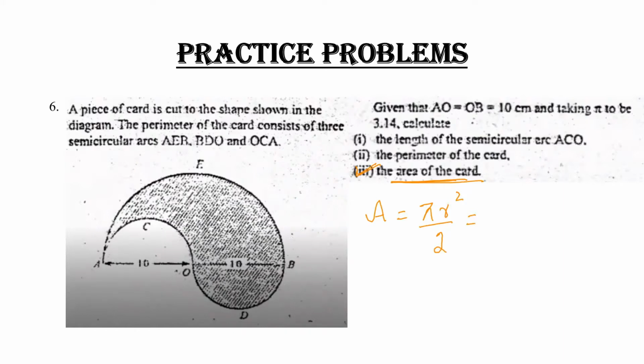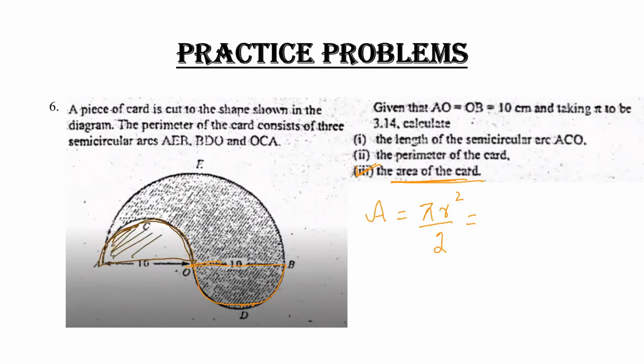So how can I calculate it? If we judge the question, this portion is basically the part of this portion. Am I right? This portion is the part of this portion. So if I substitute this portion in that place, finally the whole semicircle I receive. Clear? It will become like this.